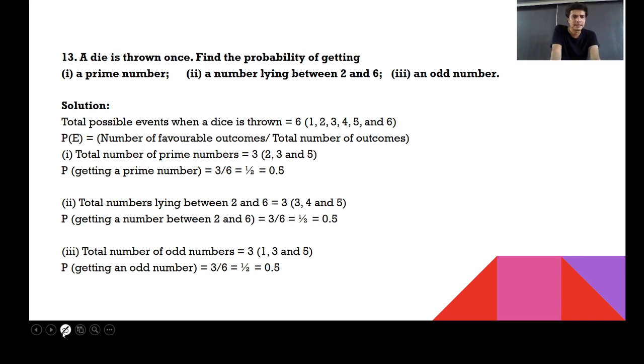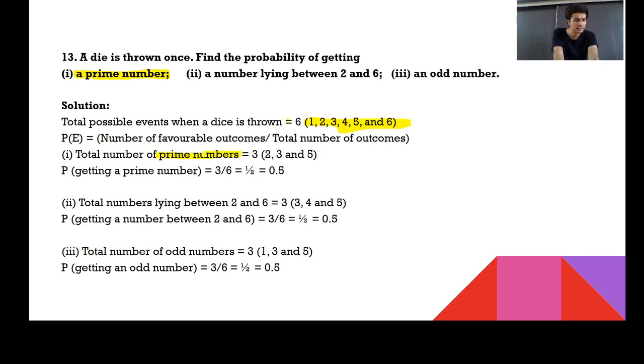Your question number 13 says that a die is thrown once, find the probability of getting a prime number. Now see, when you talk about dice, it has 6 numbers: 1, 2, 3, 4, 5, 6. Now, you need to find out the probability of being a prime number.